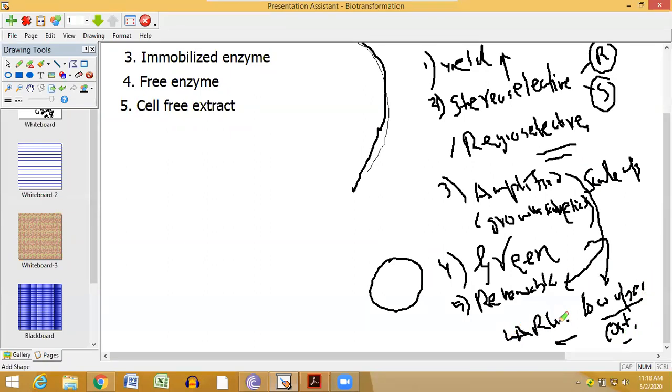The more you go to large scale, the more you can see the cost benefit ratio favoring you when you use the biocatalyst instead of the chemical catalyst.